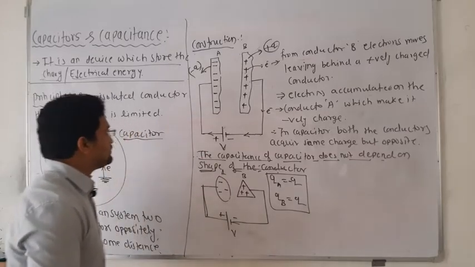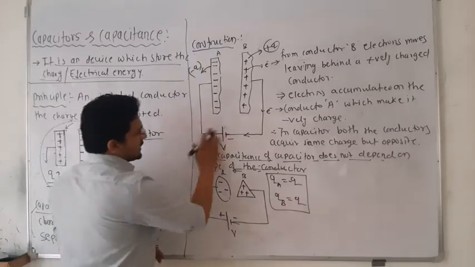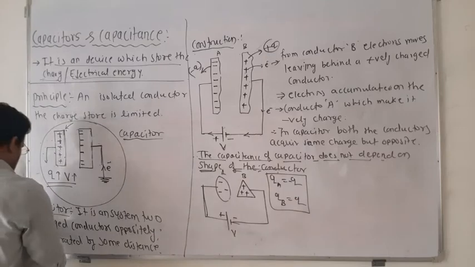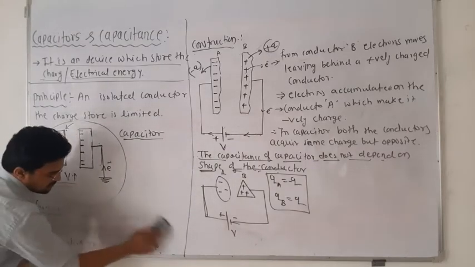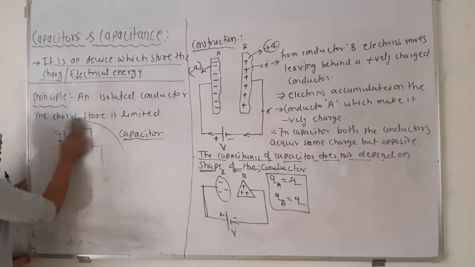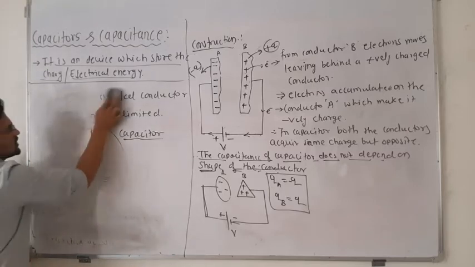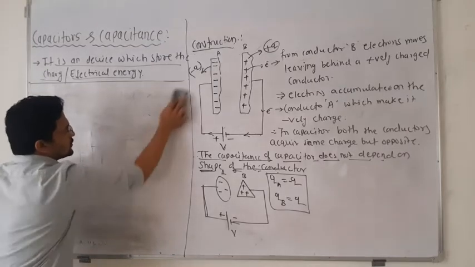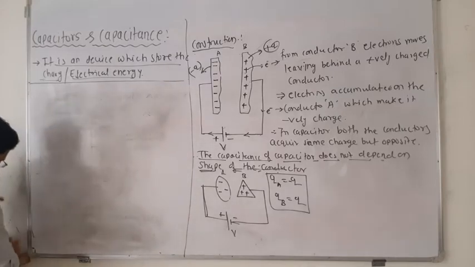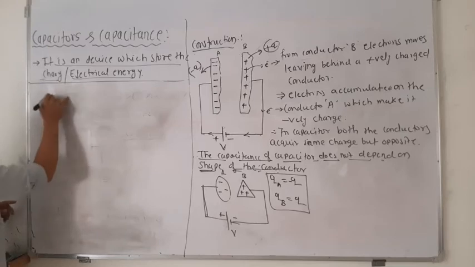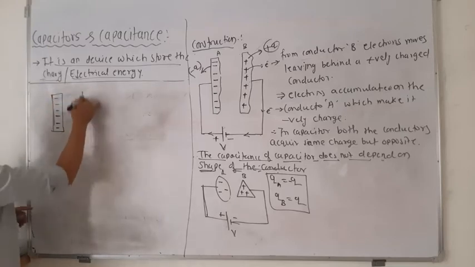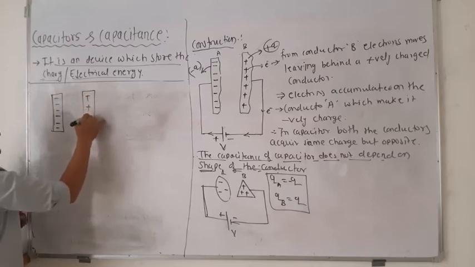Now suppose I remove this battery, the external cell which is connected to charge this capacitor. I will take this as an example. This is the negatively charged plate and this is the positively charged plate.